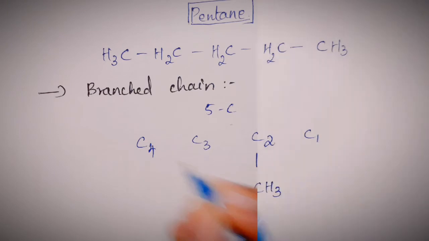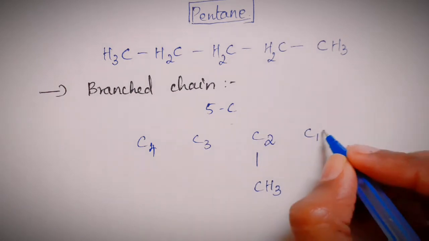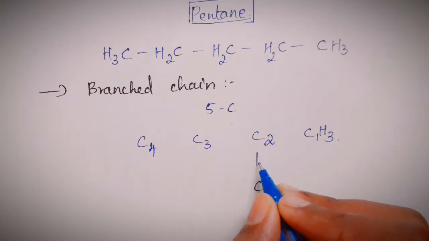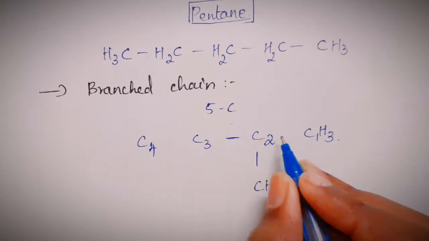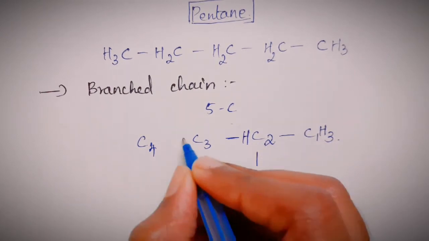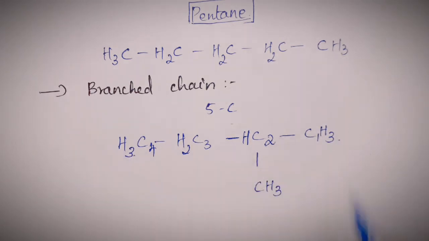A methyl group here also accounts for the number of carbon atoms. We see that the end carbon atoms will have 3 hydrogens, and this carbon atom has already formed 3 bonds, 1, 2 and 3. So it will be CH, and this will be CH2, and this will be CH3. So the naming is quite different. There are 2 different names that you can give. In general, a common name for this compound is isopentane.